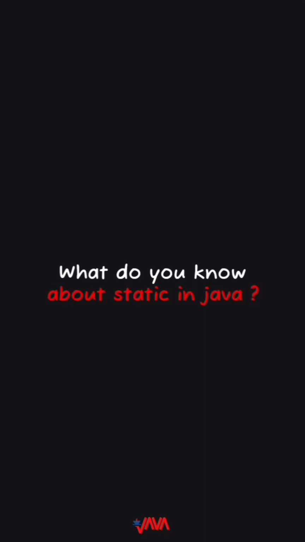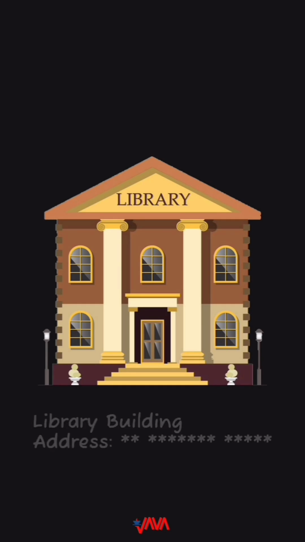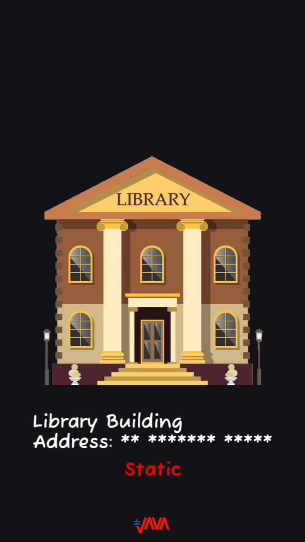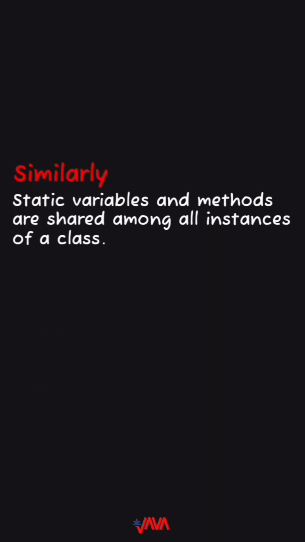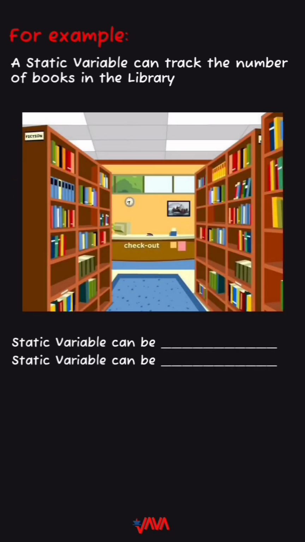What do you know about static in Java? In Java, static is a keyword that can be applied to variables, methods, and nested classes. When something is declared static, it belongs to the class itself rather than any instance of the class. Imagine a library. The library building and its address are static. They don't change based on who visits. Similarly, static variables and methods are shared among all instances of a class. For example, a static variable could track the number of books in the library, accessible and modifiable by any visitor.